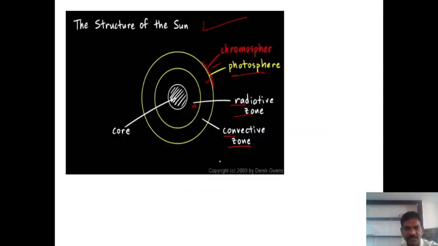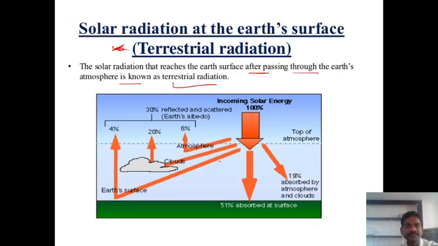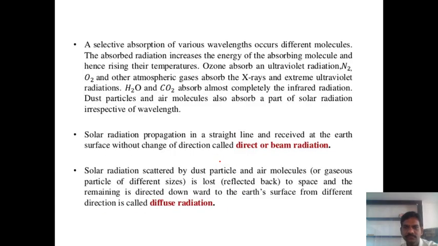Once again I will say this definition to you. If you consider here, solar radiation propagates in a straight line and is received on the earth's surface without change of direction. That is called direct radiation or beam radiation. It is directly received on the earth's surface, without scattering.